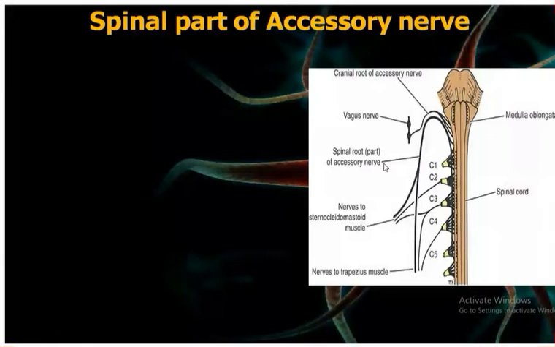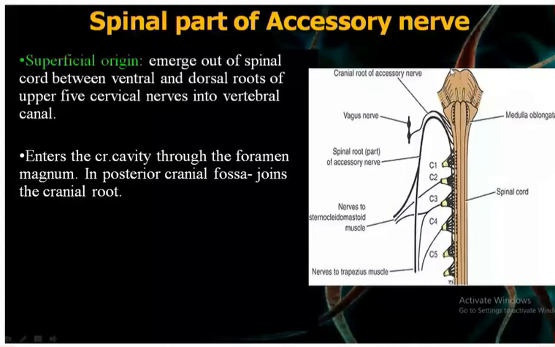Now the nuclear origin of the spinal part of the accessory nerve is present in the anterior gray horn of the spinal cord from C1 to C5 segment. From there, the superficial origin, it will emerge out from the spinal cord between the ventral and the dorsal roots of the upper 5 cervical nerves into the vertebral canal. Then after that, it will ascend up. It will enter the cranial cavity through the foramen magnum. Then in the posterior cranial fossa, it will join with the cranial root of the accessory nerve.